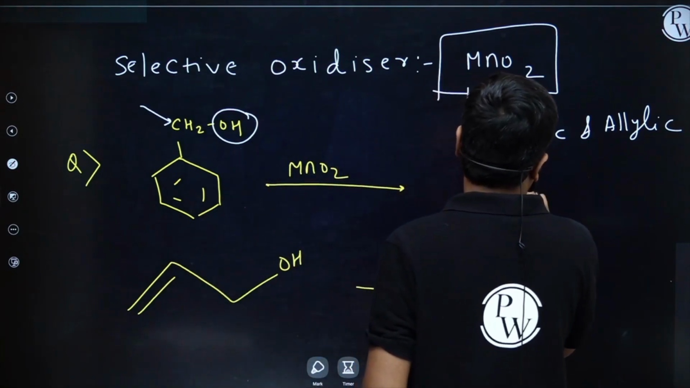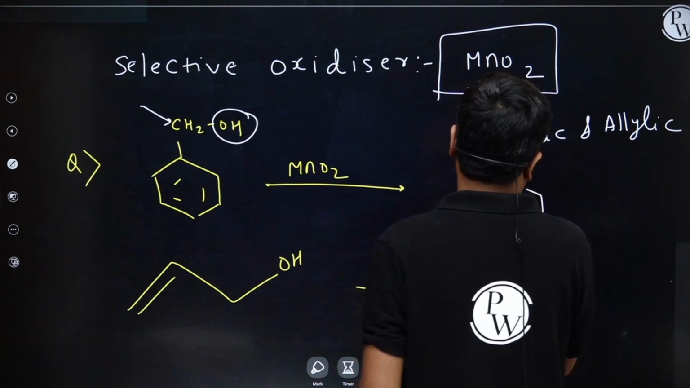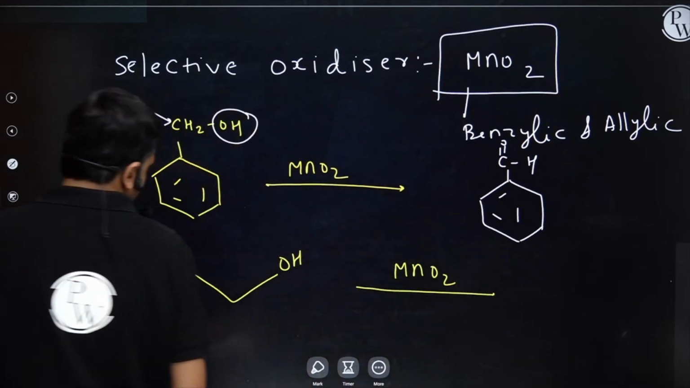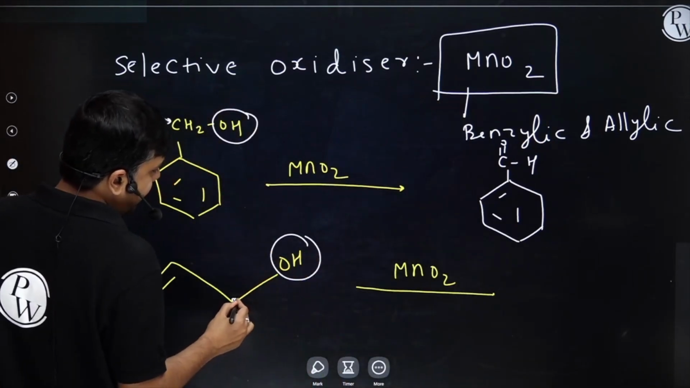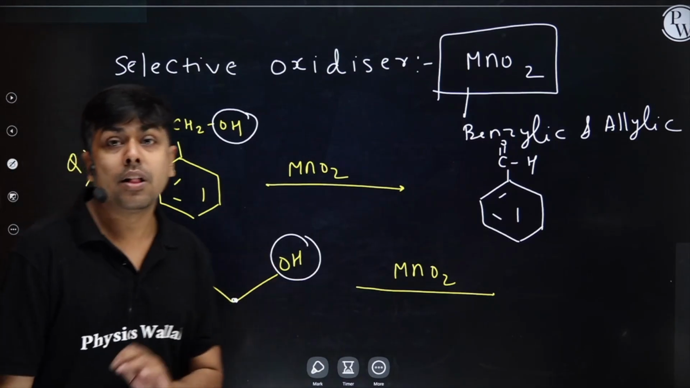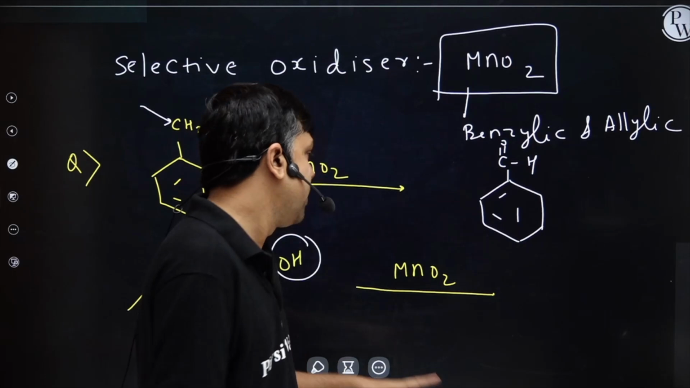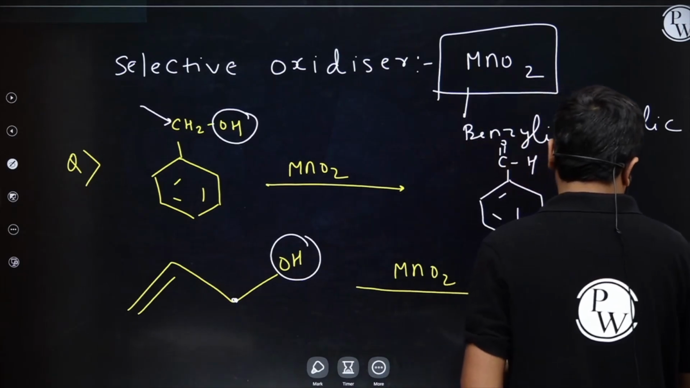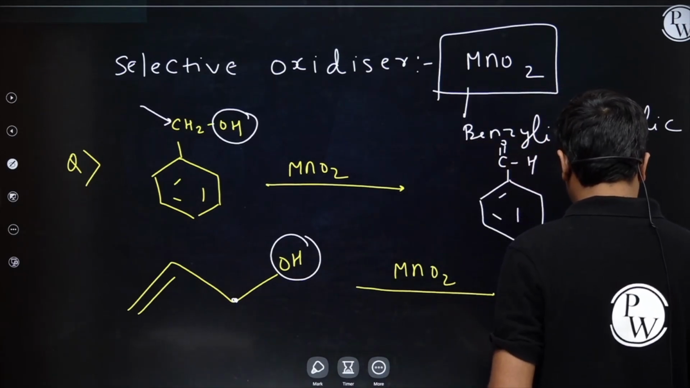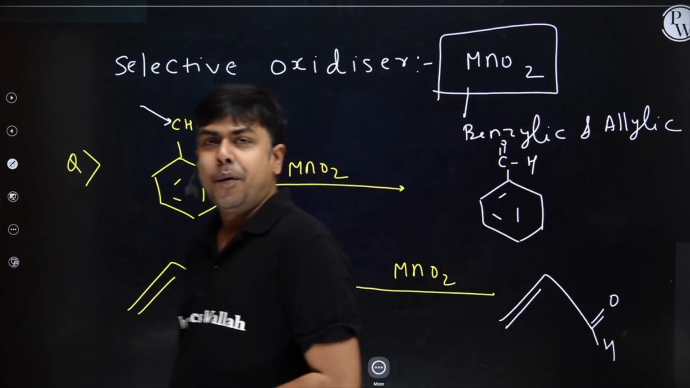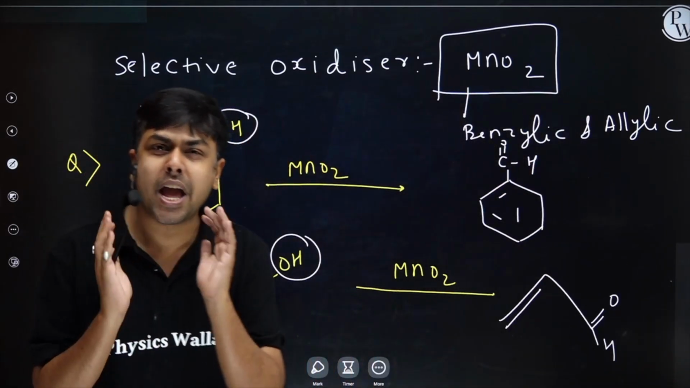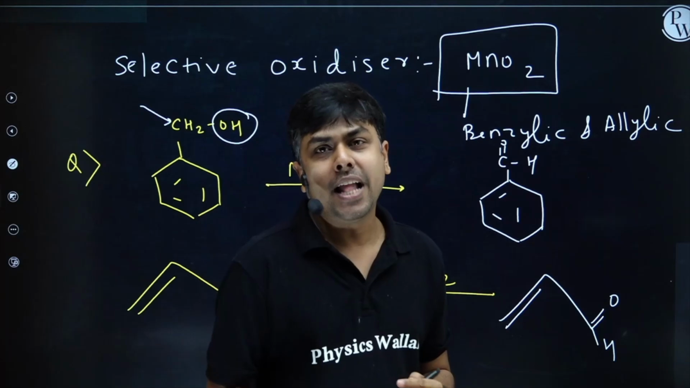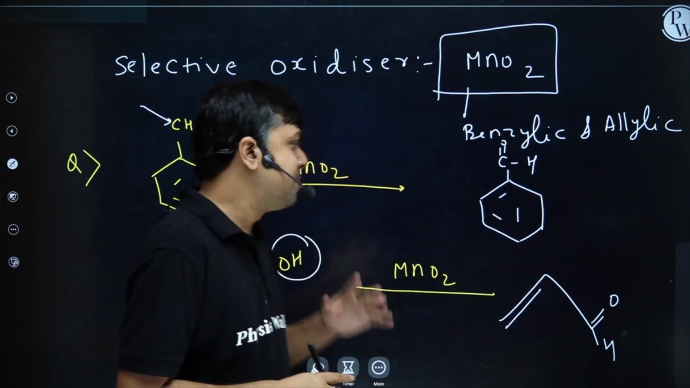So here the product is going to be C double bond O. Now, if I talk about this OH, is it connected to an allylic carbon? Yes. So is the alcohol an allylic alcohol? Definitely yes. Will it oxidize this one? Definitely yes. The product is going to be this. I hope you understood this one also. MnO2, a selective oxidizer, oxidizes only benzylic alcohol and allylic alcohol. Please copy it.